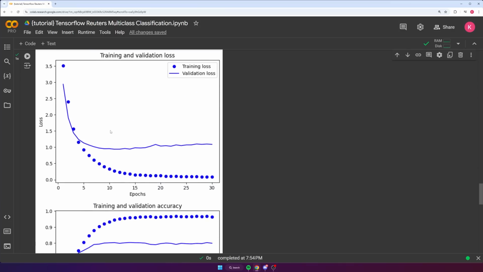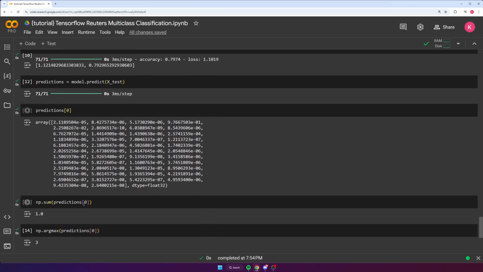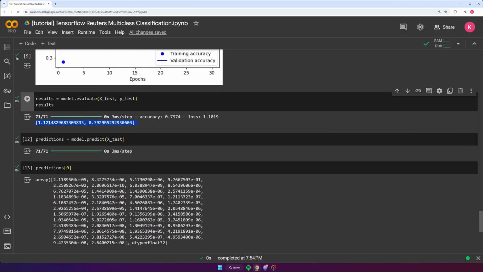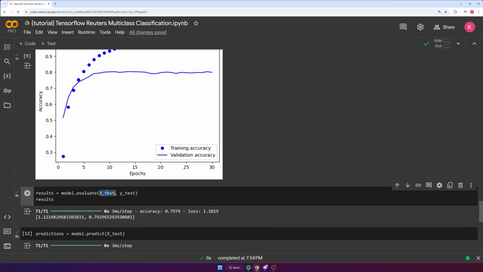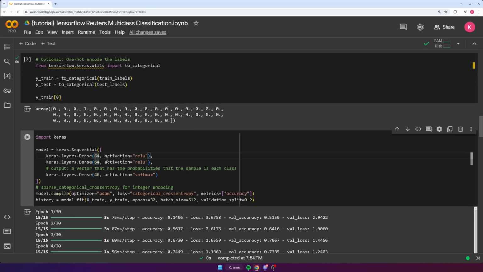So there is a correlation between the complexity of your model, which is the number of neurons and layers, and overfitting, okay? So right now, if you just evaluate the model, we see that we have a validation accuracy of about 80%, right, on the test set. So let's just see how changing this will affect that. So first of all, let's make it go up a little bit. We'll do 256, and we'll squeeze that into 64 and then 46. Let's just see how much that changes.